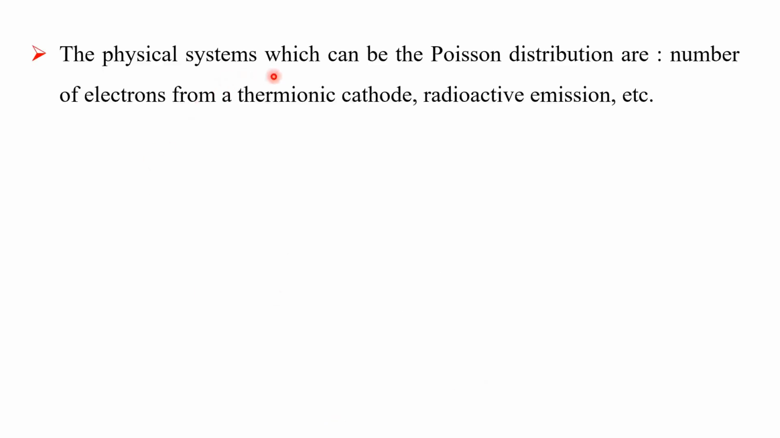The physical systems which follow the Poisson distribution are the number of electrons from a thermionic cathode, radioactive emission, etc. It means the Poisson distribution is useful for the number of electrons from a thermionic cathode or radioactive emissions. These problems are answered using the Poisson distribution.